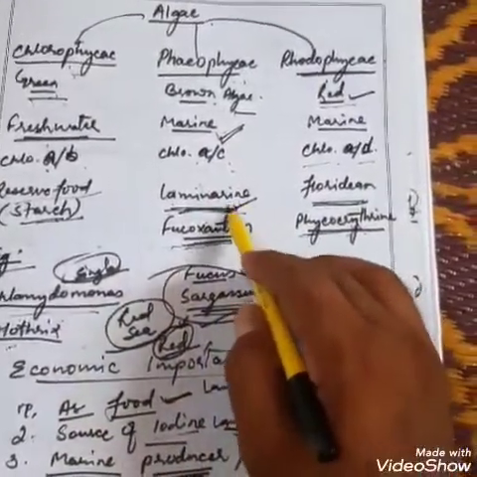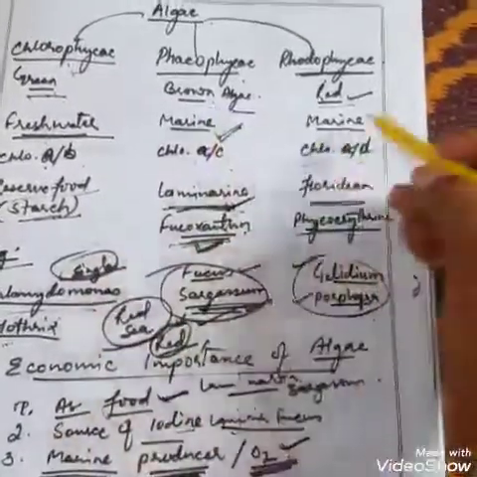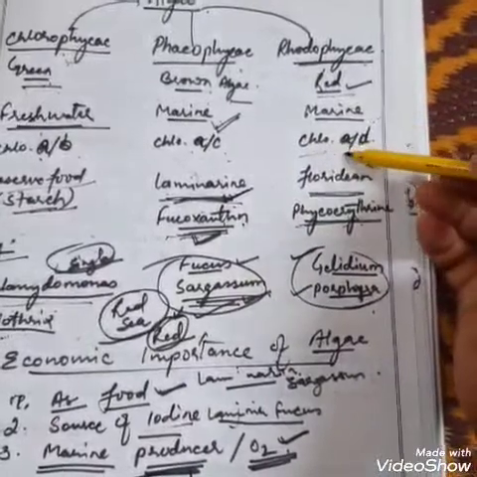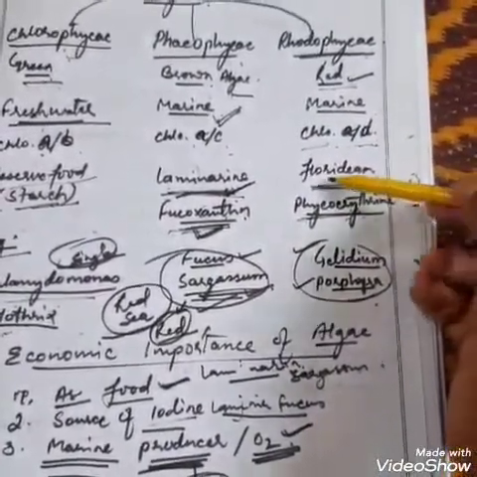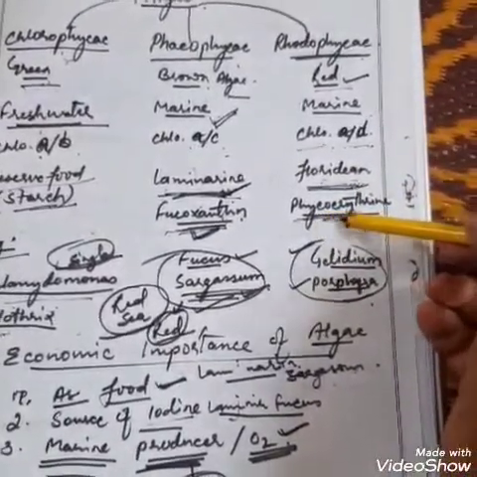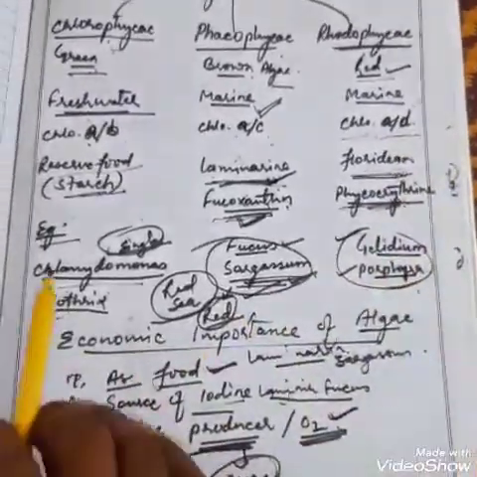Laminarin is the stored food that they have. Fucoxanthin is the pigment which is found. That's why they look brown. Rhodophyceae is red algae, which is mostly found in marine water. It has chlorophyll A and D. They have food material stored known as floridean starch, and they have a kind of pigment, phycoerythrin. That is why they look red, and due to chlorophyll A and D also they look red.